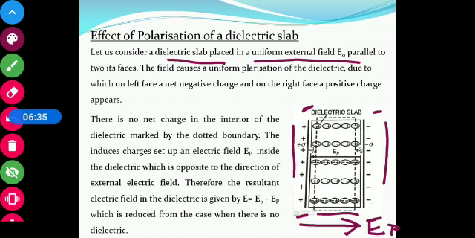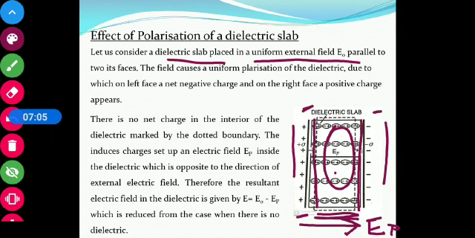Means there is no net charge in the interior of the dielectric slab. In the interior they cancel out each other. Only on this side there will be the negative, and on this side the resultant positive charge will be on the right face of it.